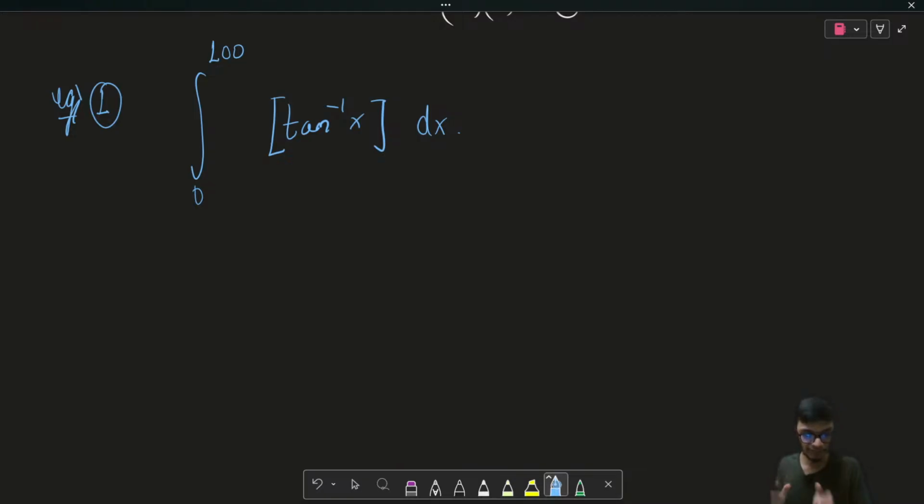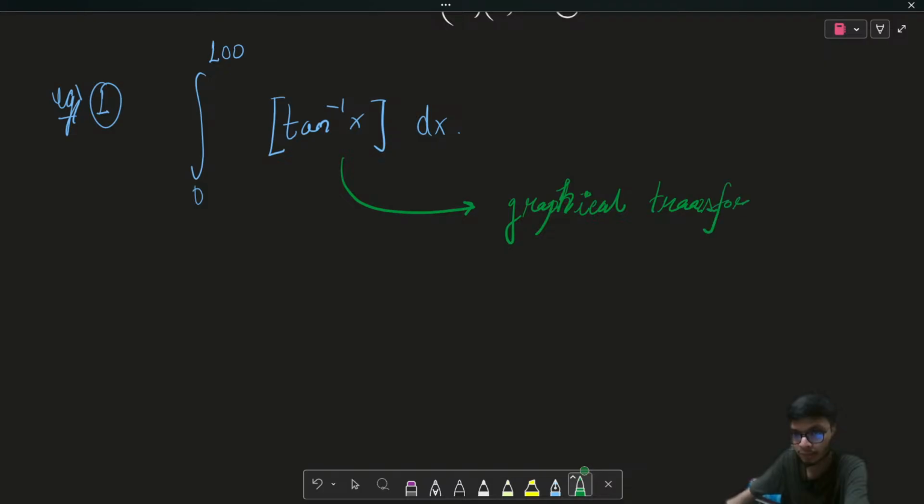So if I have this question, how am I going to solve it? In order to solve this question, there is some graphical transformation related to it that you need to understand, and that will be a base especially if you are going to solve JEE Advanced problems. This is the graphical transformation when you transform any functional expression to its greatest integer functional expression. This kind of transformation is very useful, especially if you look at recent JEE Advanced questions. Recently, a lot of questions in definite integrals have been asked where they give a tricky function and put a greatest integer of it, and then you have to integrate within the given limit.